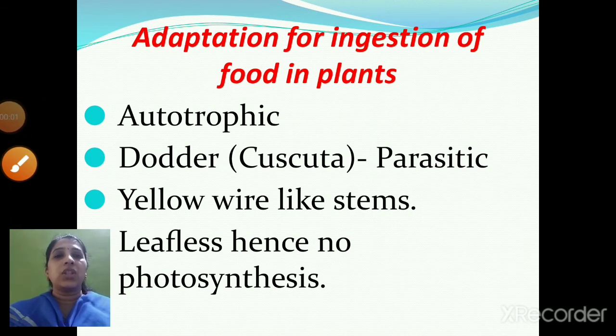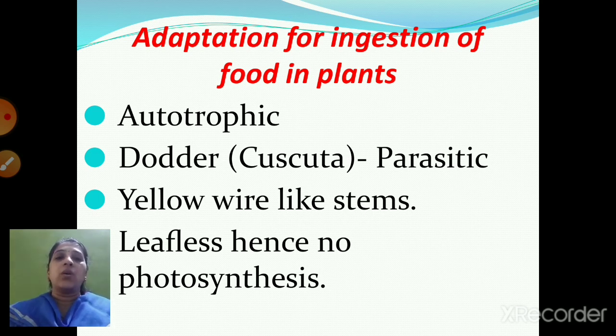Now, adaptation for ingestion of food in plants. Many plants that grow in soil are mostly autotrophic. Autotrophic means they can prepare their own food. Some plants like dodder, that is Cuscuta, are parasitic, and these plants have no leaves, so they are leafless and they cannot carry out the process of photosynthesis.